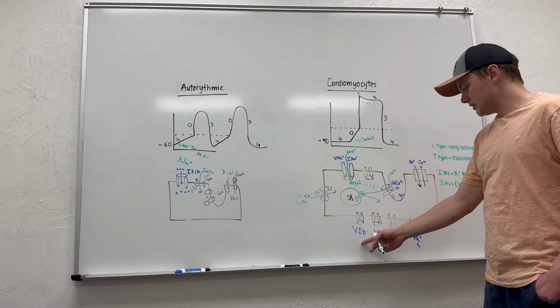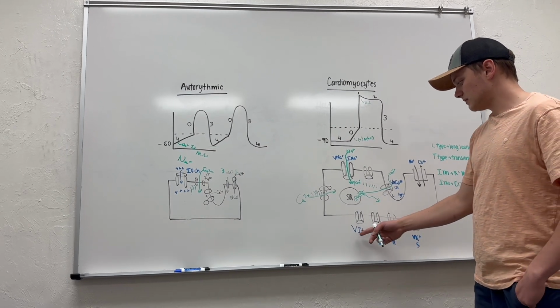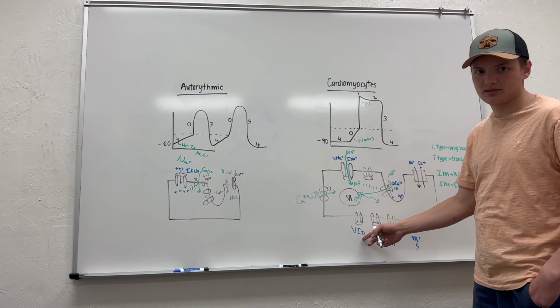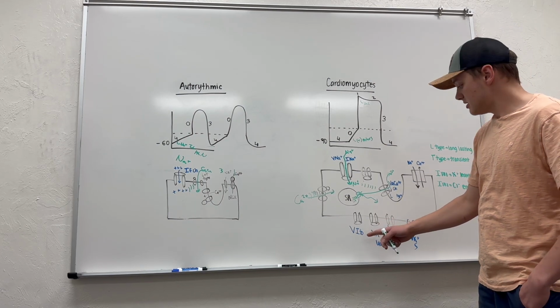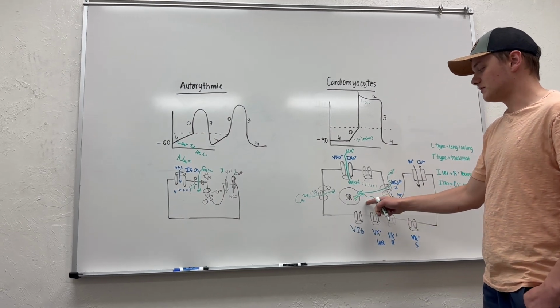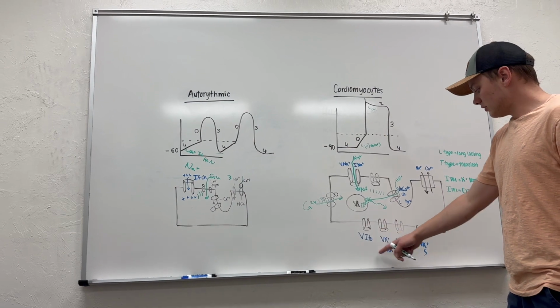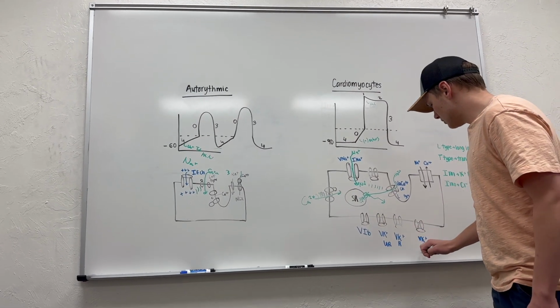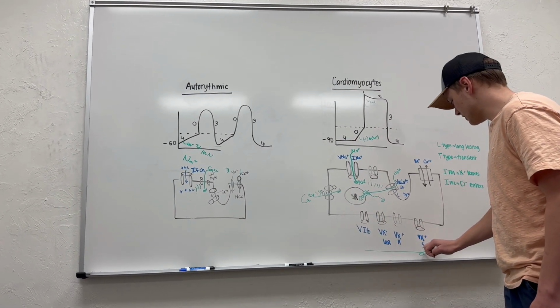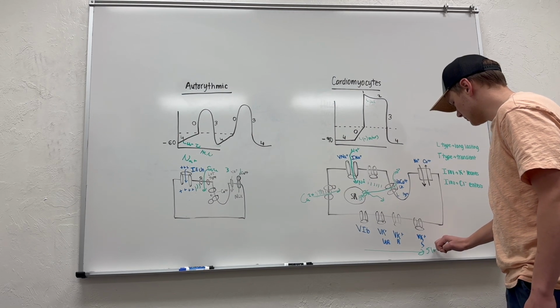Now, they're in varying degrees of speed. Potassium, I kept saying calcium, I meant potassium. Potassium channels are going to be influenced by calcium. These are all in varying speeds, so as we go, let's say this way, they get slower.